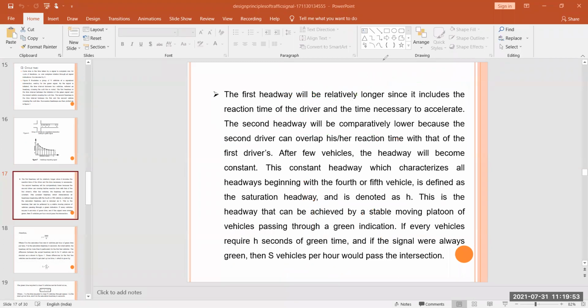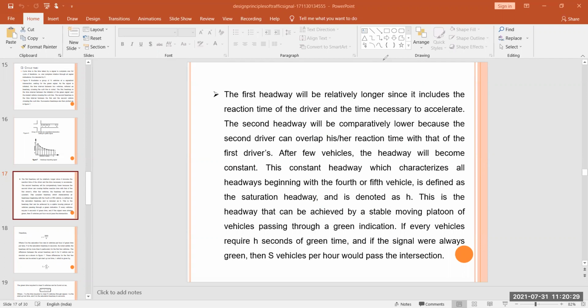Here we can say the first headway will be relatively longer since it includes the reaction time of the driver and the time necessary to accelerate. The second headway will be comparatively lower because the second driver can overlap his or her reaction time with that of the first driver. After a few vehicles, the headway will become constant. This constant headway, which categorizes all headways beginning with the fourth or fifth vehicle, is defined as the saturation headway and is denoted as h.